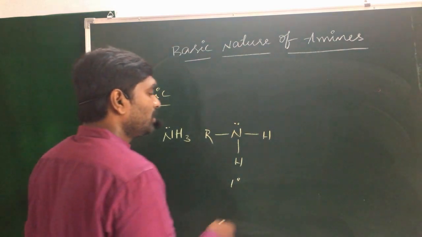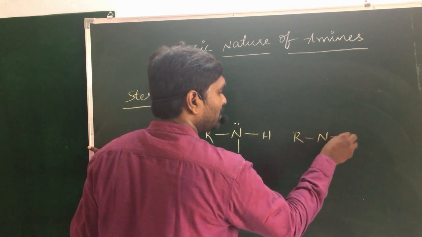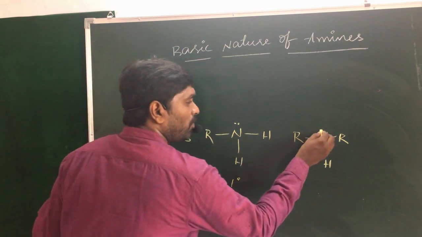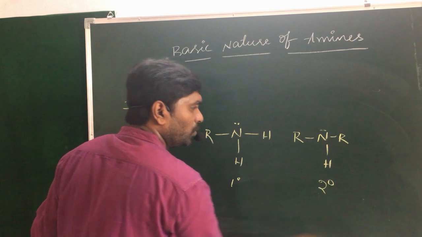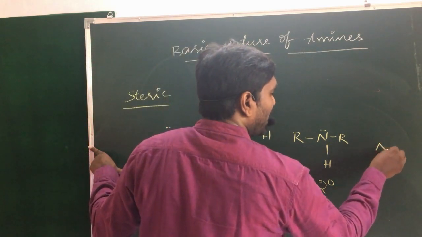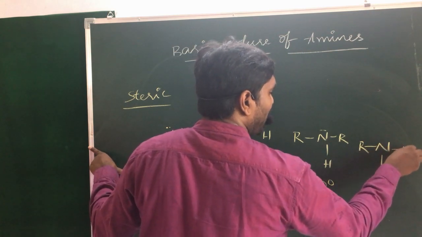A 2 degree amine is a secondary amine, RNHR, bonded with two alkyl groups and one hydrogen. And in the case of a 3 degree amine, nitrogen is bonded with three alkyl groups, NR3.